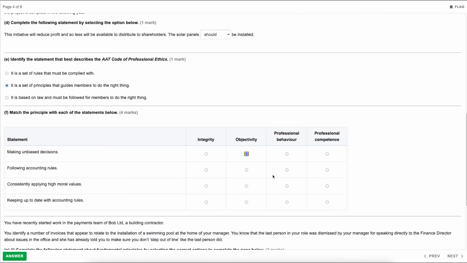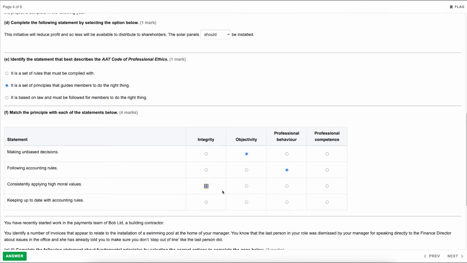So the next one, following accounting rules. So this one would be professional behaviour. So professional behaviour is an accountant's ability to follow regulations and to behave as expected in your place of work. And then the third one, consistently applying high moral values, would be integrity. So it's being truthful and honest in all transactions and the way in which you act within business.